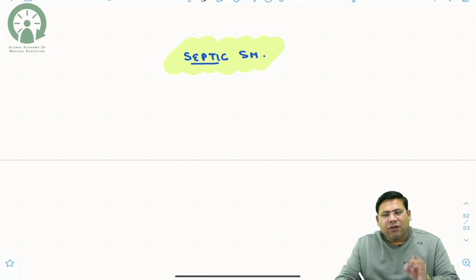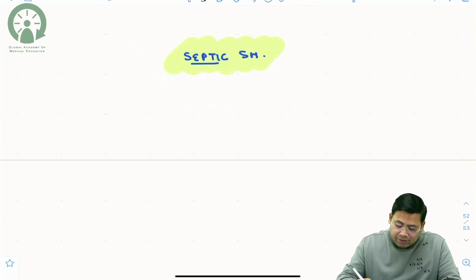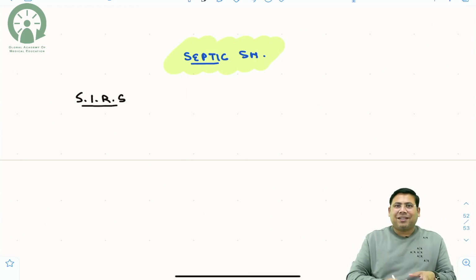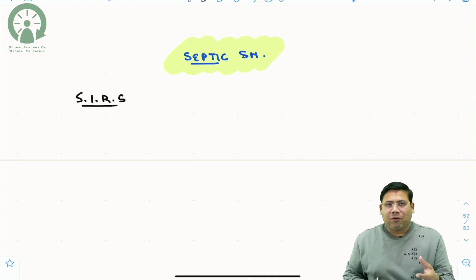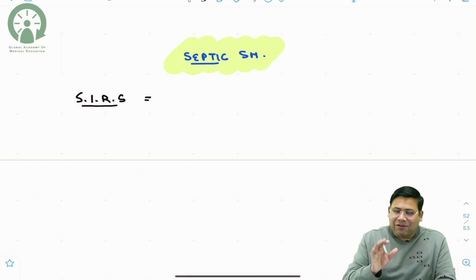Next is, students, just like we discussed cardiogenic shock, the summary of septic shock also, because we should be touching all the shocks so that you understand. So septic shock. Now when you talk about septic shock, there are a few important things that you need to understand. The first thing is, what is the criteria for SIRS? And once you understand SIRS, then only you will understand what is sepsis and septic shock. So SIRS stands for Systemic Inflammatory Response Syndrome. I hope you are guessing it right.